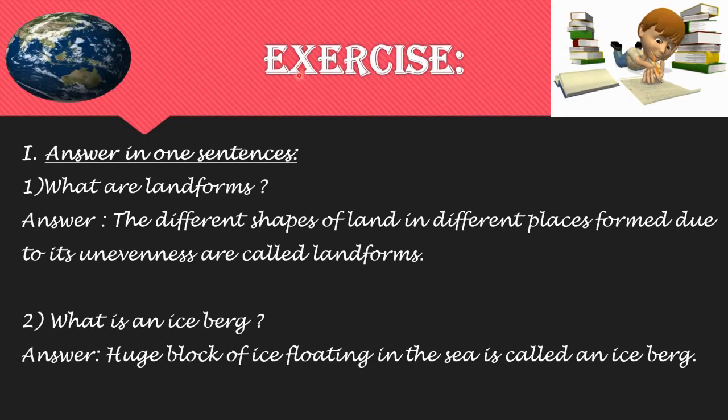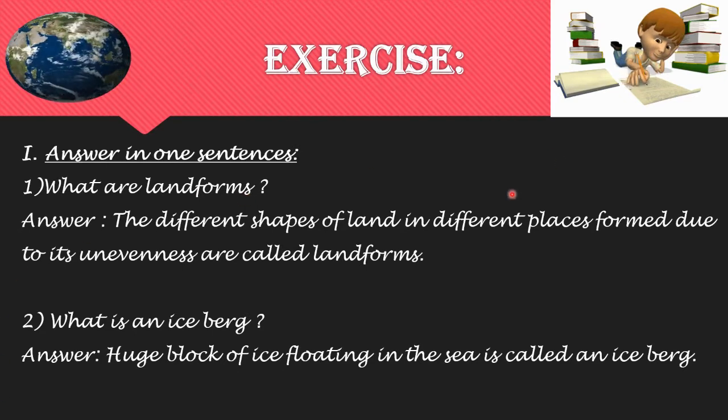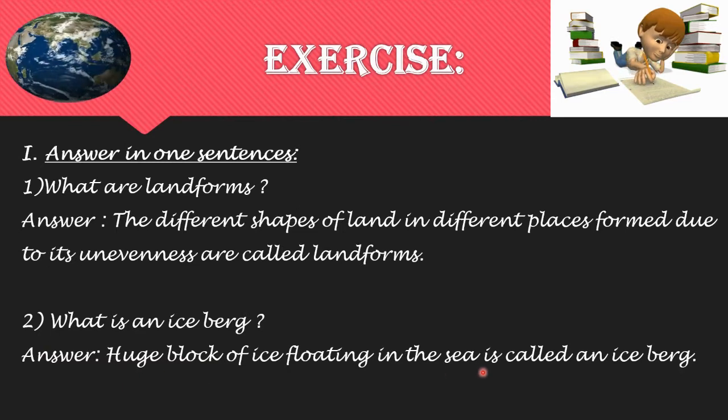Now students, this is the exercise for you all. The first one is answer in one sentence. The first question is, what are landforms? So students, what are the landforms? The different shapes of land in different places formed due to its unevenness are called landforms. The next question, what is an iceberg? So students, what is an iceberg? It is a huge block of ice floating in the sea, called an iceberg.